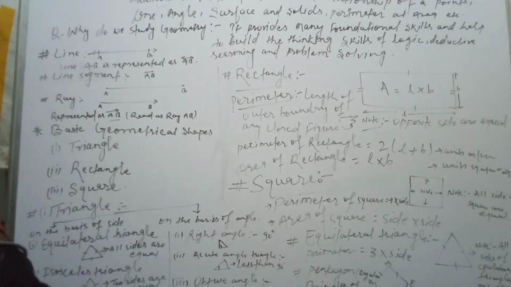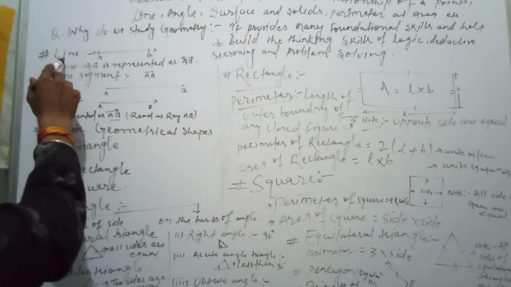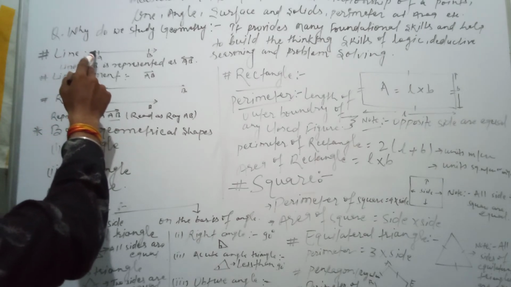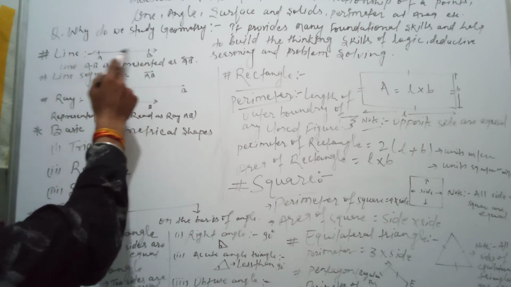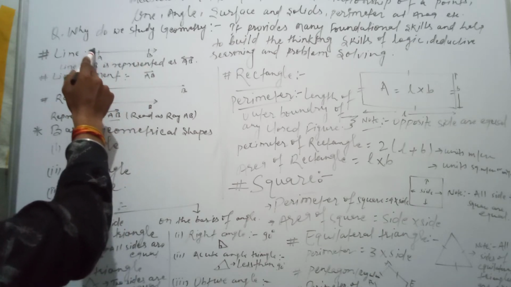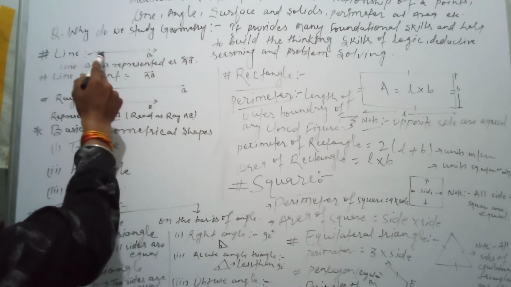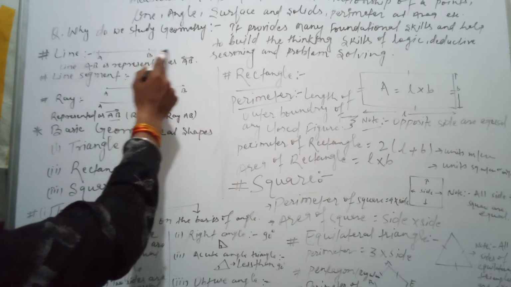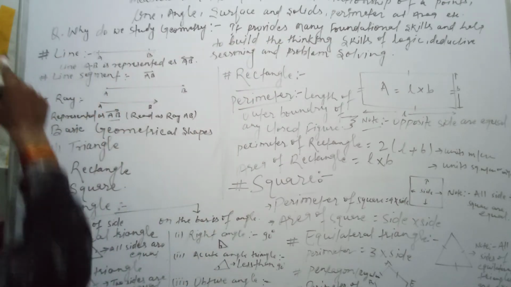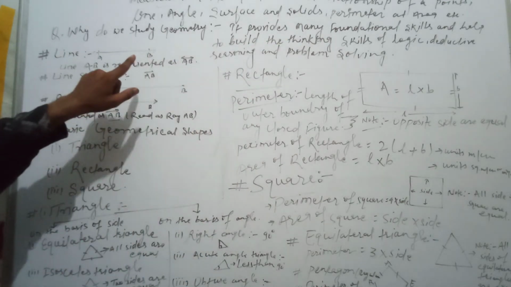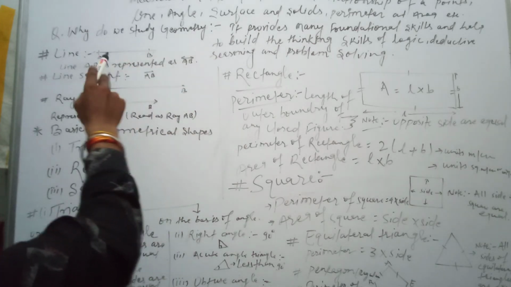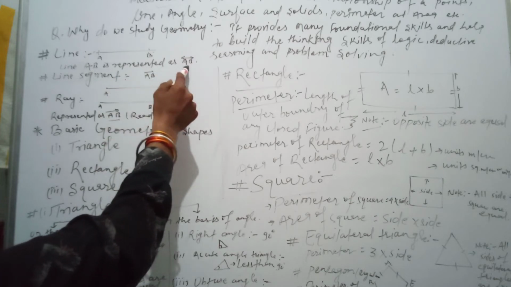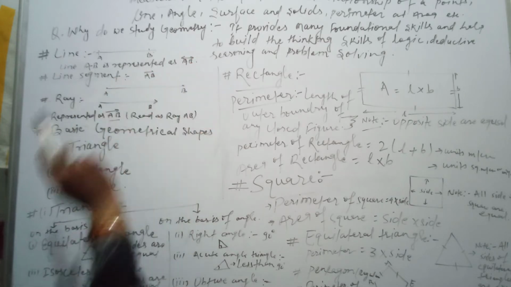See here some basic concepts. What is a line? A line AB is represented with arrows in both directions, which means its length is not fixed, so it is a line. Line AB is written as AB with a line symbol over it.